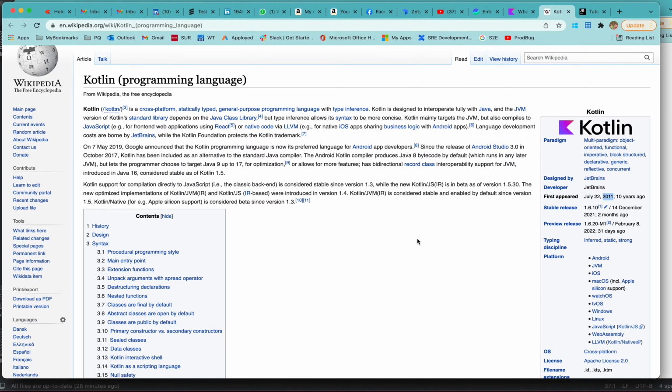Behind the scenes, Kotlin is using exactly the same JVM which Java is using. So you can write Java code inside a Kotlin class and it will be compiled properly, and at the end the .class file will be created, just as when we run any .java file. Kotlin is basically the same as Java, just they have done a lot of changes, so you don't have to write a lot of code. The lines of code will drastically reduce, and there are a lot of new features introduced in Kotlin. Basically it's on top of Java.